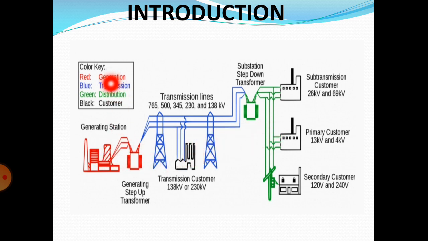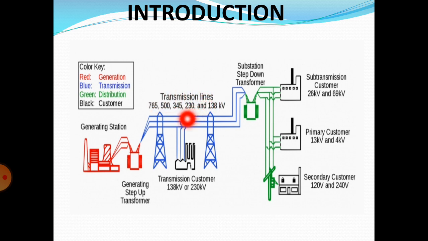In this, the red color indicates the generating station. That means power thermal station, nuclear station, or solar stations, etc. Wind power stations are also generating stations. In that we are using the generating step up transformer. Okay, this is the step up transformer, and then we are using the transmission lines.